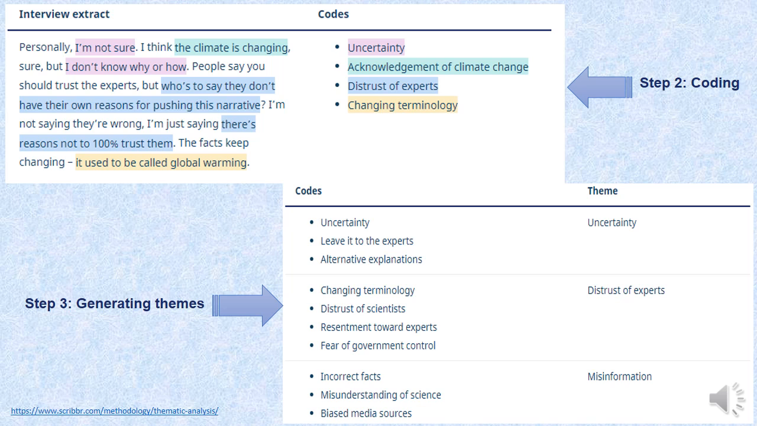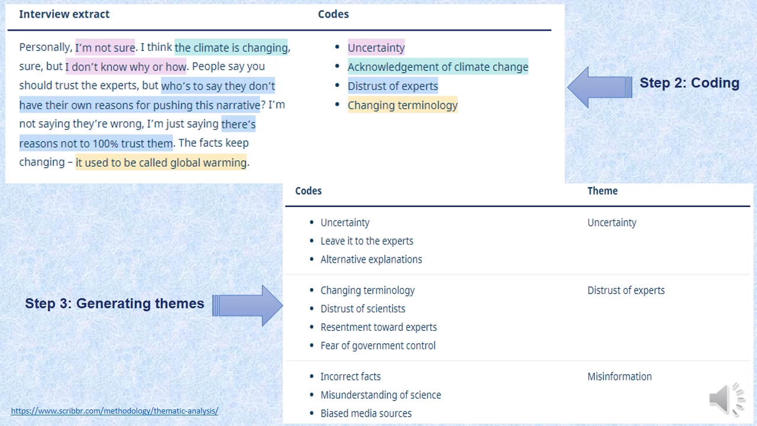An interview extract is given. I have adopted it from Scribbers.com, they have given this beautiful example. Personally, I'm not sure. I think the climate is changing, sure, but I don't know why or how. People say you should trust the experts, but who is to say they don't have their own reasons for pursuing this narrative? I'm not saying they are wrong, I'm just saying there are reasons not to 100% trust them.